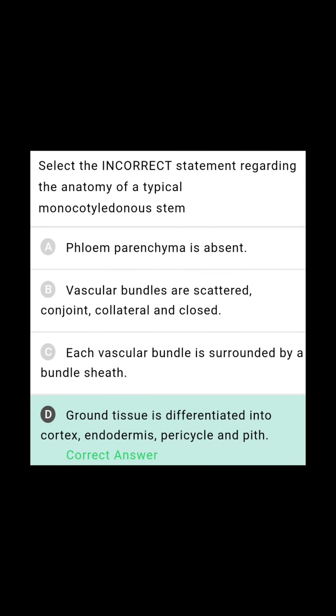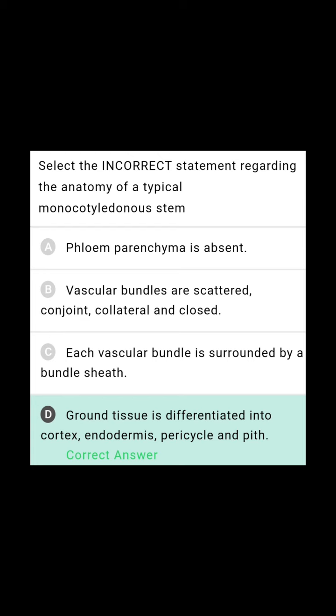Select the incorrect statement regarding the anatomy of a typical monocotyledonous stem. Phloem parenchyma is absent. Yes, phloem parenchyma is absent in monocot stem. Vascular bundles are scattered, conjoint, collateral, and closed. Yes, here conjoint, collateral, and closed vascular bundles are present, which are found scattered in the ground tissue, so it is called atactostele.